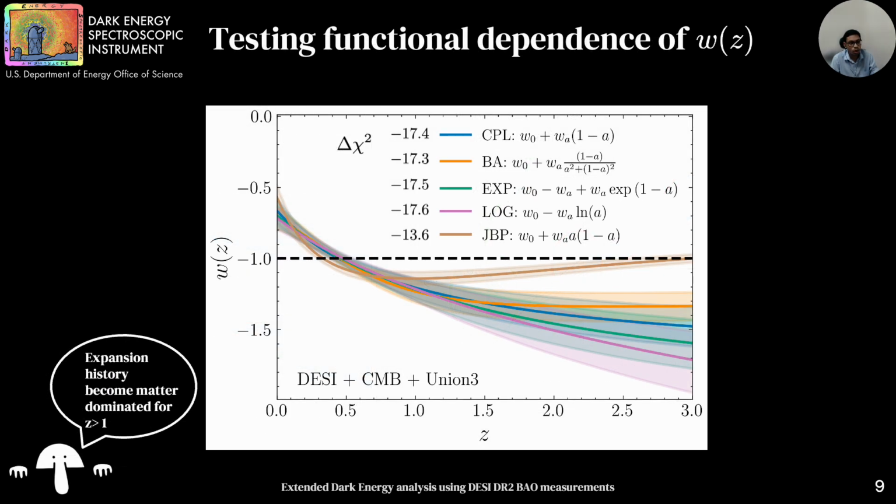To test the robustness of this result, we start by considering several two-parameter extensions with different functional forms, as we can see in the plot. All five parameterizations capture a similar trend at low redshift. Despite the differences in the high z behavior, they give an identical or worse fit to the data, indicating the data's inability to distinguish between these functional forms.